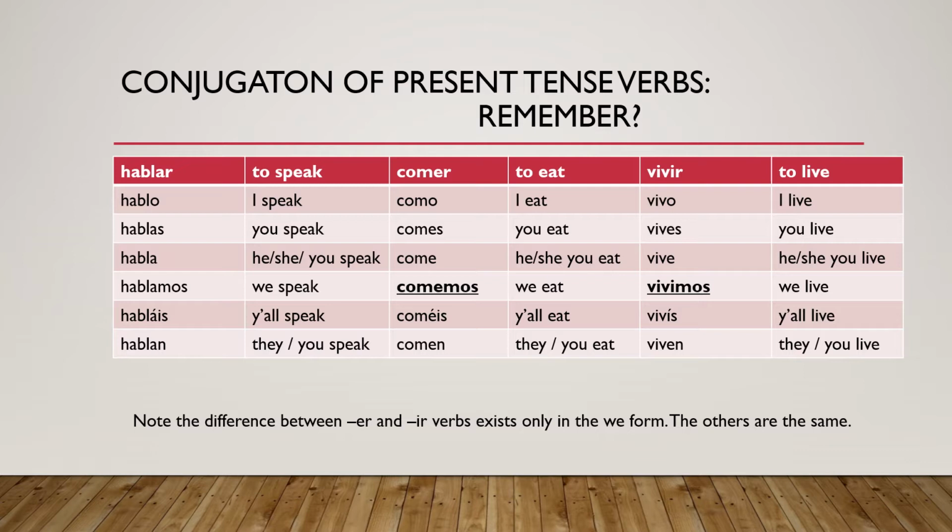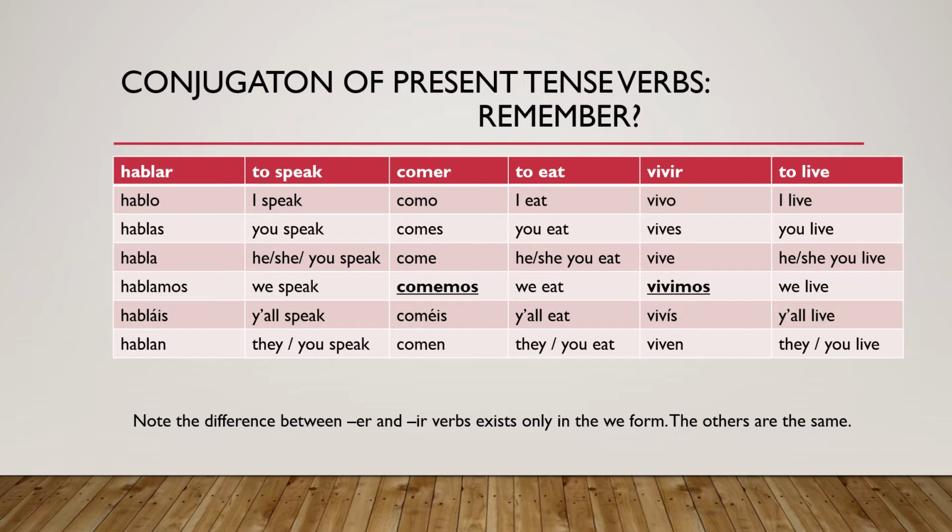The conjugation of present tense verbs, remember these. Hablar: hablo, I speak; hablas, you speak; habla, he, she, or you formal speak; hablamos, we speak; habláis, y'all speak; hablan, they, you speak. ER verbs, comer, to eat: como, I eat; comes, you eat; come, he, she, you formal eat; comemos, we eat; coméis, y'all eat; comen, they, you plural eat.